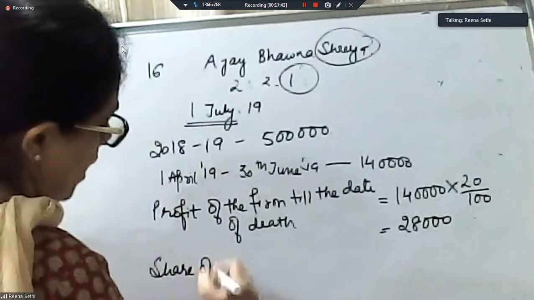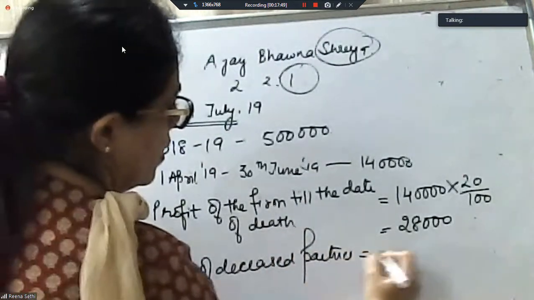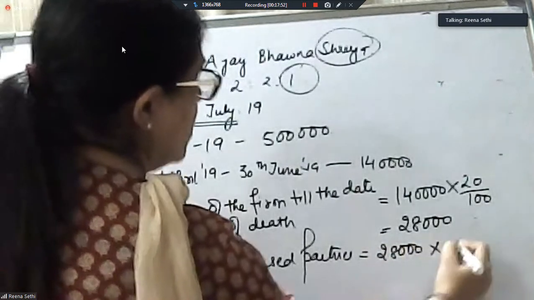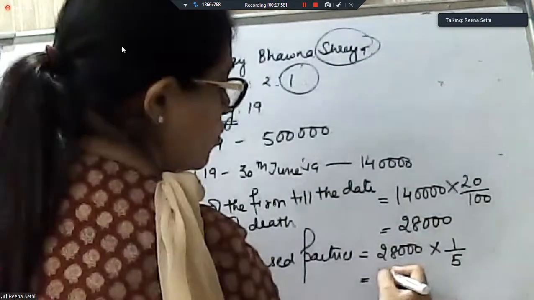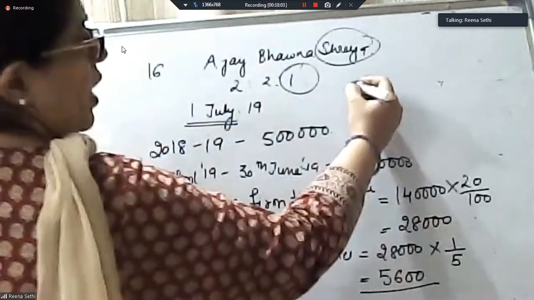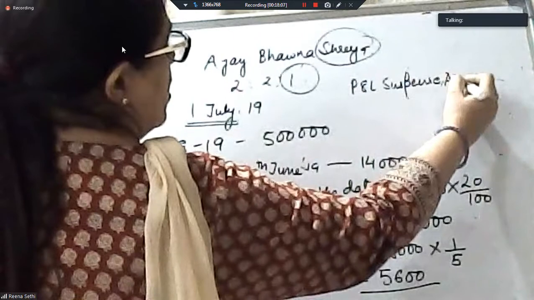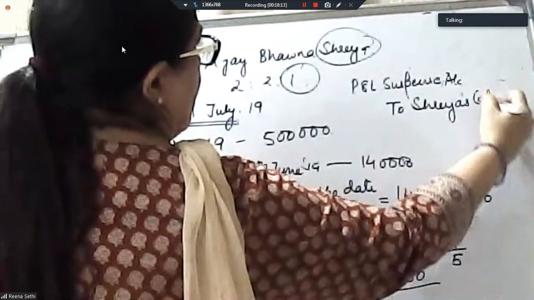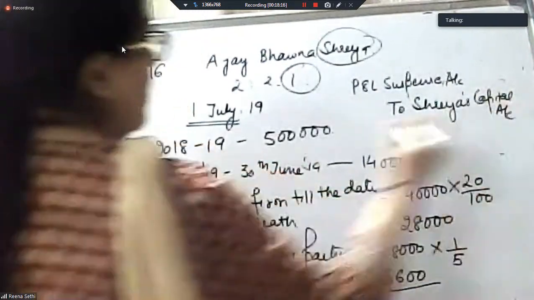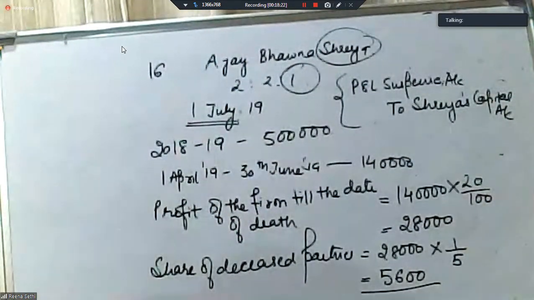Share of deceased partner will be 28,000 into 1/5. That comes out to 5,600, and my journal entry will be P&L suspense account debited to Shreya's capital account.